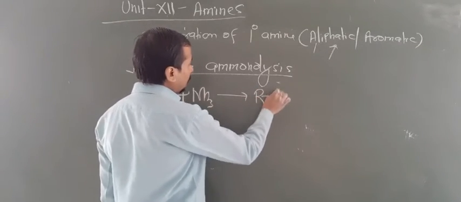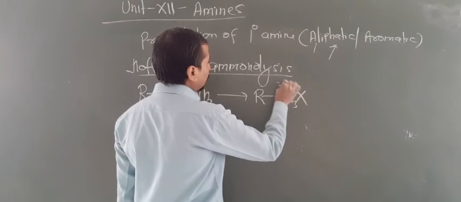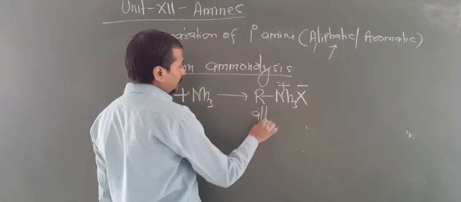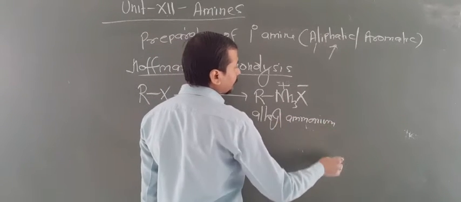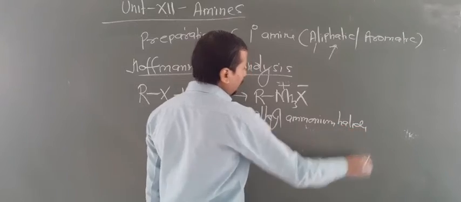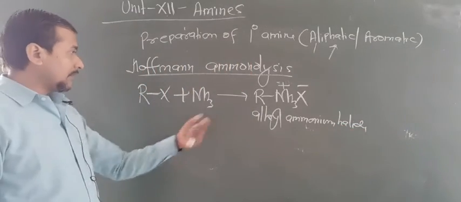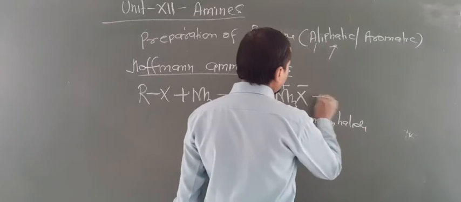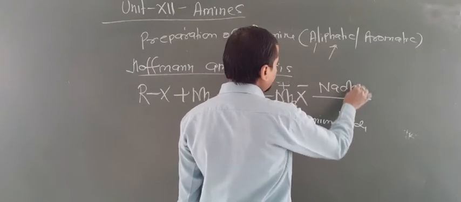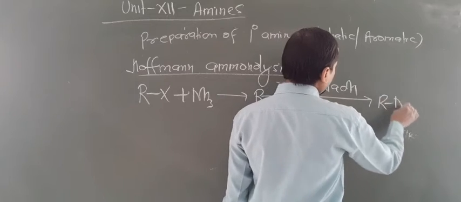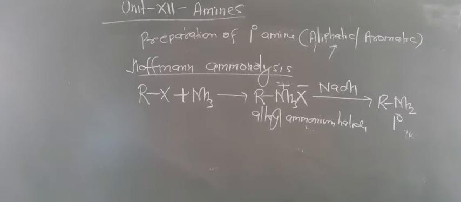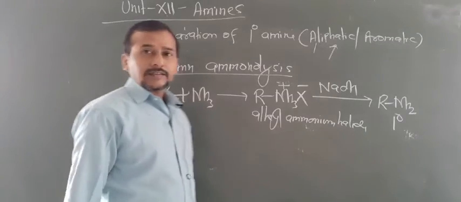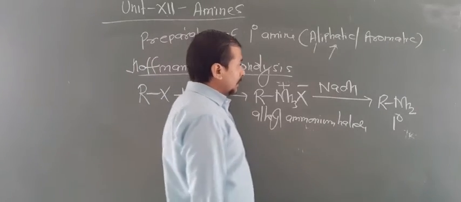Now this will give one compound like this, with plus charge and negative charge. So this is known as alkyl ammonium halide, or substituted ammonium halide. Now this will react with a base, so this will generate RNH2, that is known as 1 degree amine. This 1 degree amine now further behaves as nucleophile for further reactions with alkyl halides.